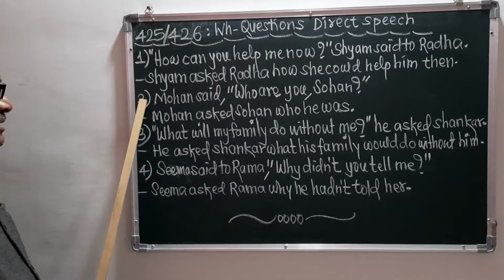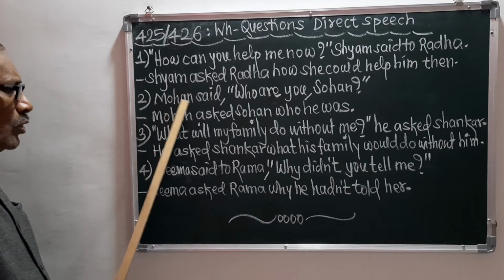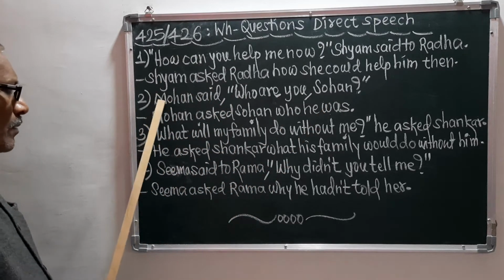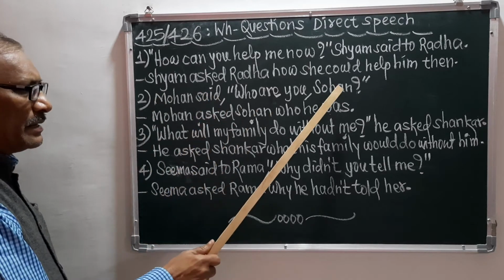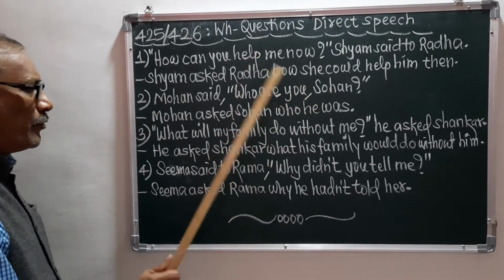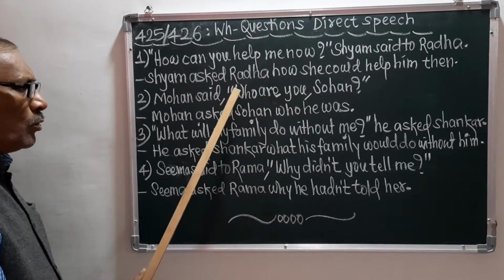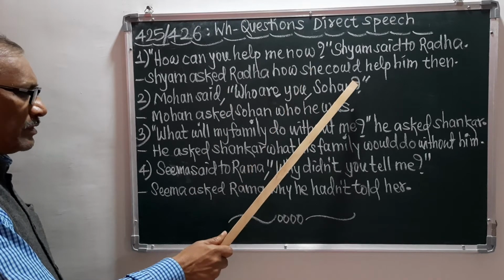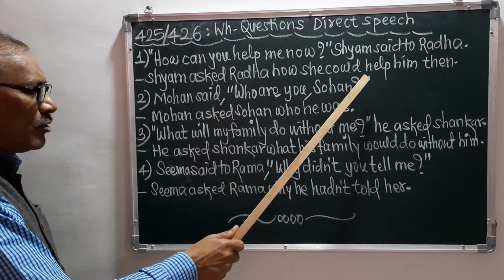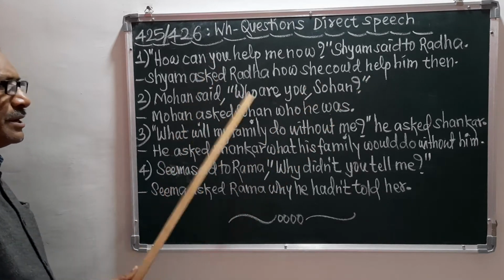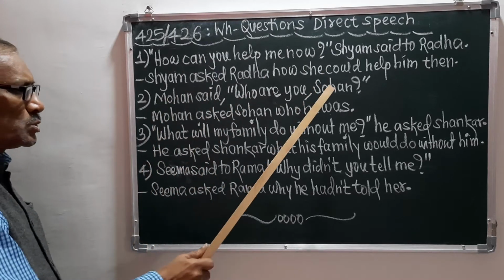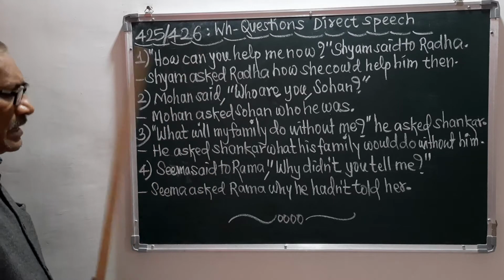Now the second sentence is here, and the second sentence is Mohan said, "Who are you, Sohan?" Remember, here Mohan said to Sohan is the reporting verb part, and who are you, with the question mark and comma and inverted comma closed here, is the direct speech. So who are you is the direct speech, and Mohan said to Sohan is the reporting verb part.